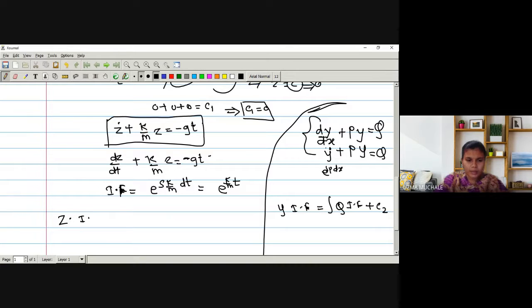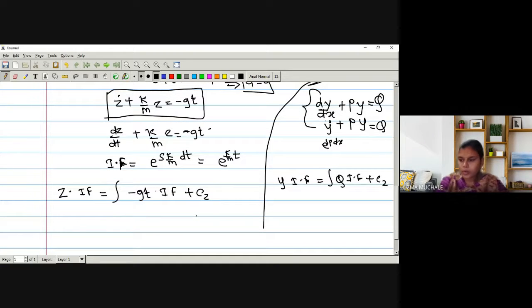Z into integrating factor is equal to integration of q. What is q in this case? It is minus of g t into integrating factor plus the second constant, that is C2. Okay. So now let me evaluate the integration.